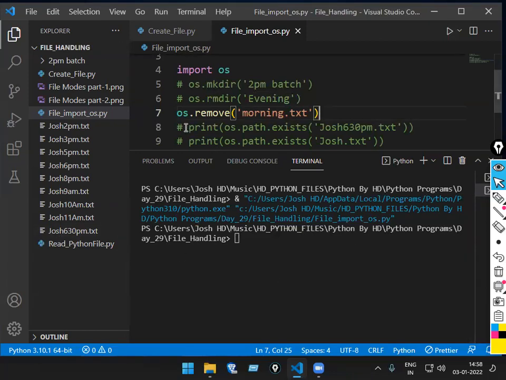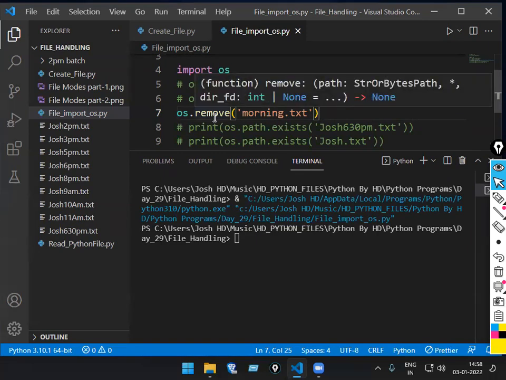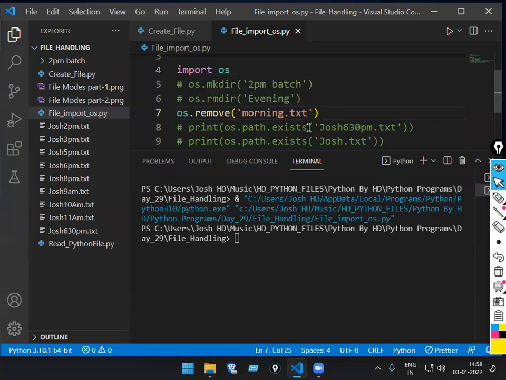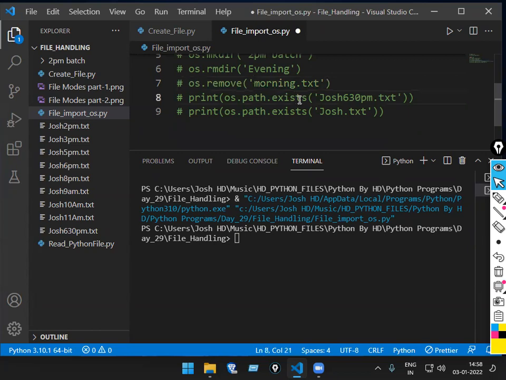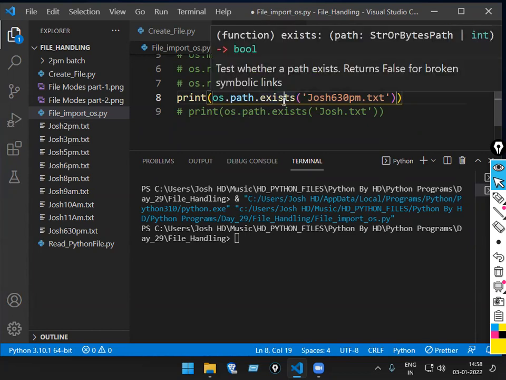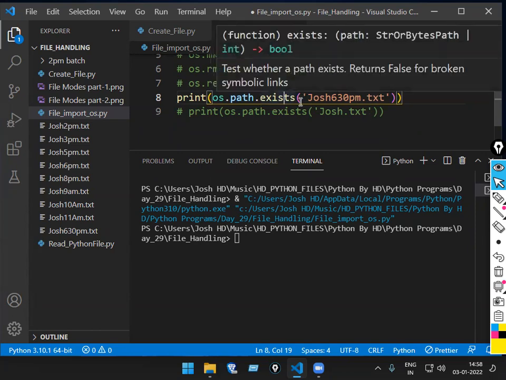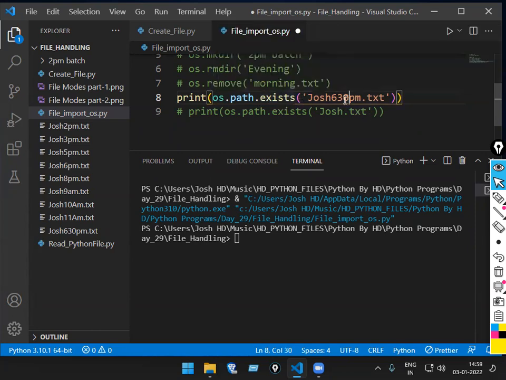So if you want to remove a specific file, what is the command you'll be using? os.remove. If you want to remove the total folder, what is the command you'll be using? os.rmdir, remove a directory. Here, removing the specific file. Okay. Now, if you want to check whether a specific file is there in that folder or not, what is the command you'll be using? os.path.exists.